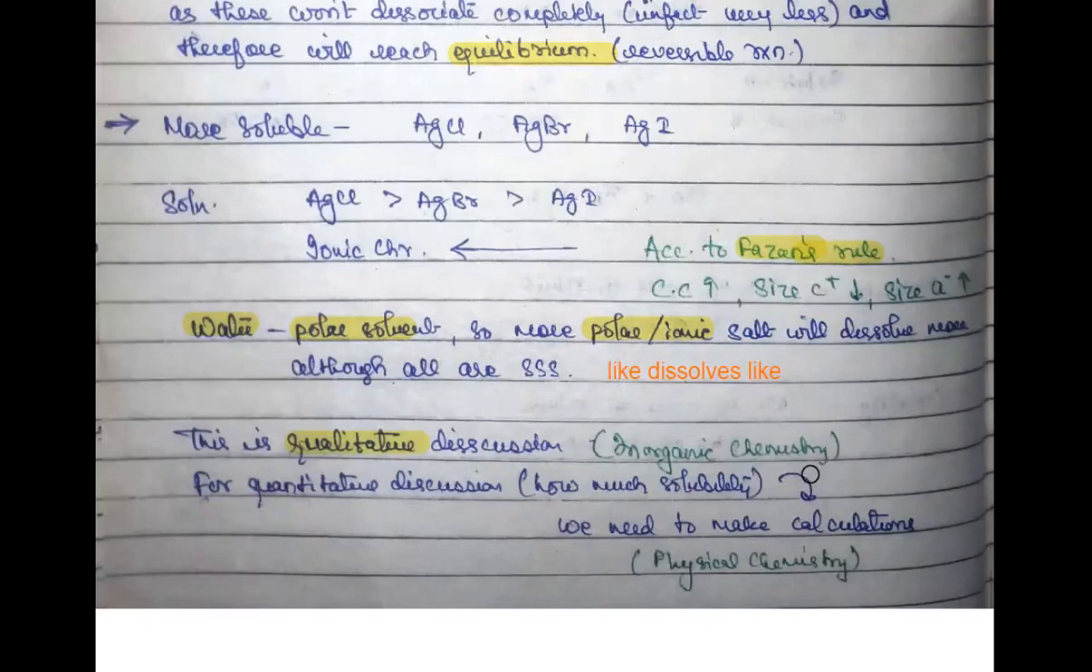So in inorganic chemistry, we generally talk of some qualitative things only. But if you really want to quantify how much a certain salt is soluble and how much a certain salt is not soluble, then of course you need to undergo calculations. And this is what we perform in physical chemistry, especially if we talk of ionic equilibrium. This is what we are going to do here.